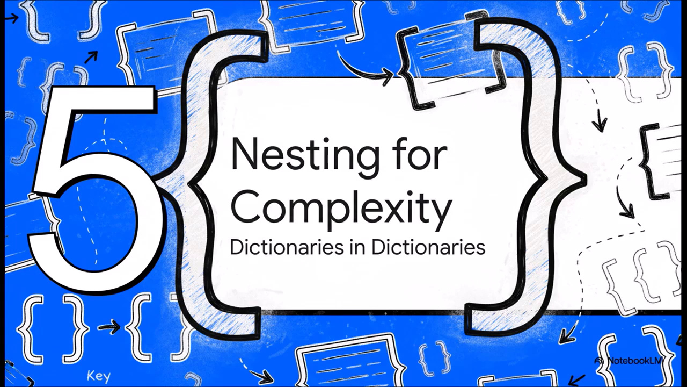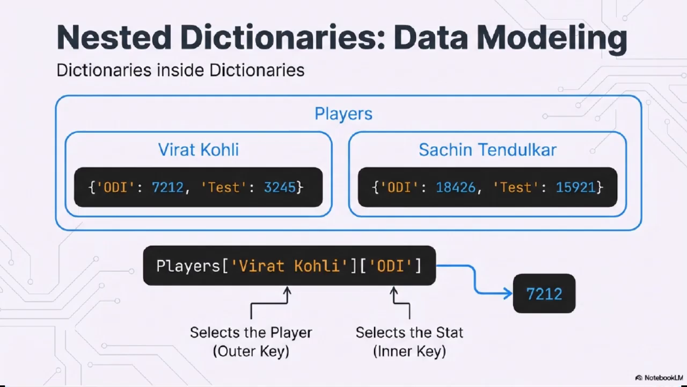Okay, you ready to level up? Because dictionaries are not just for simple things like names and numbers. A value inside a dictionary can be, well, it can be another dictionary. This is called nesting, and this is where things get really interesting. Check out this example. We've got a players dictionary. The keys are the players' names, but the values are whole other dictionaries that hold their stats for different game formats. This is an awesome way to structure complex, layered data from the real world.